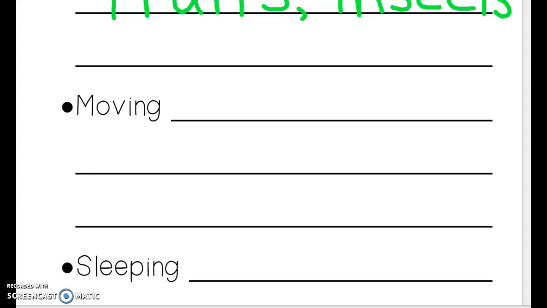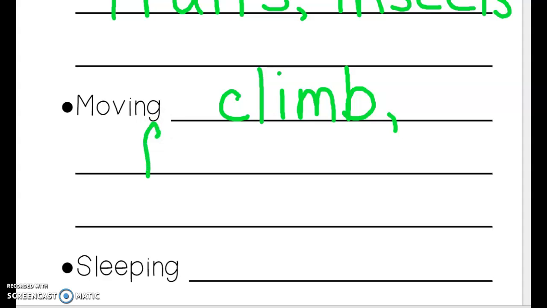I think we read that, so I'm going to write climb, magic C, dive down L, dive down I, dive down M, 2 hills, dive down B, up, around, and bump the B, so they climb. And then, of course, if they have feathers, they fly. Dive down F, dive down L, slide, slide for the Y.